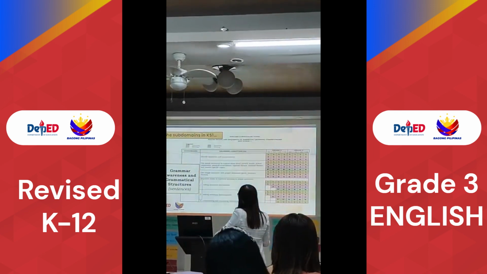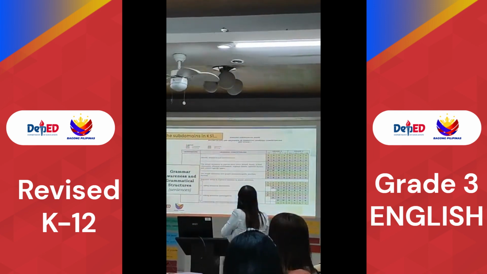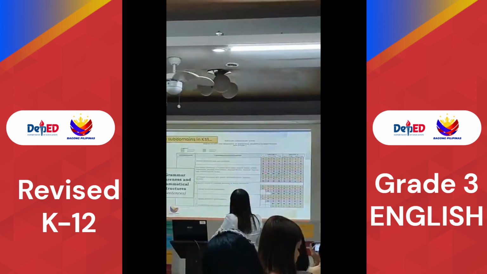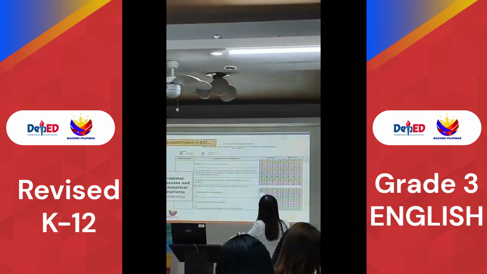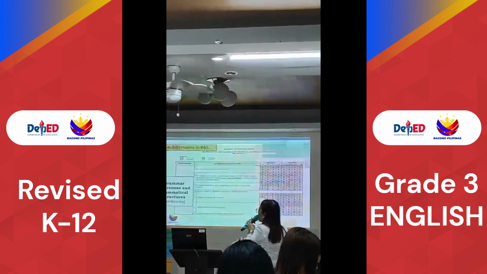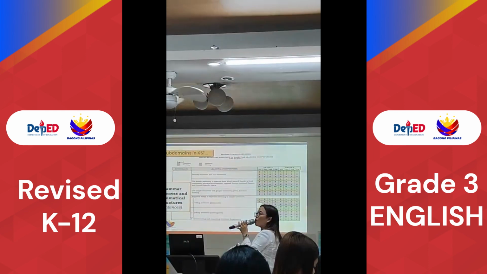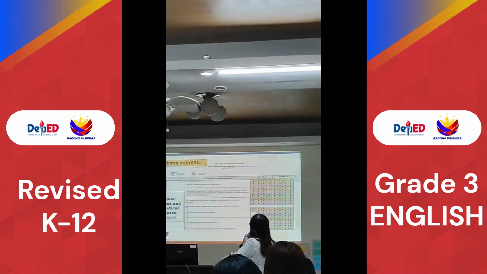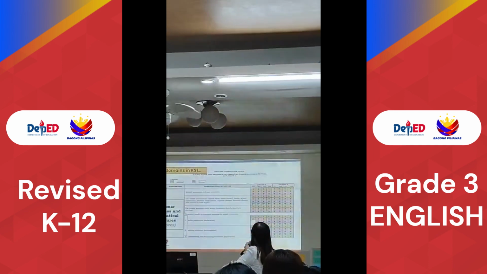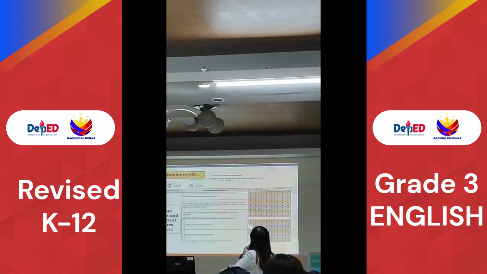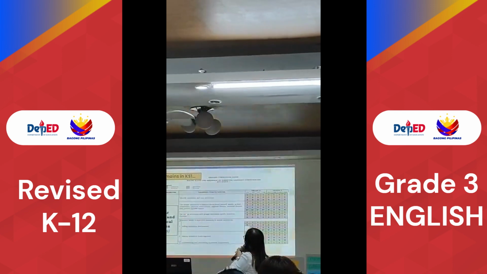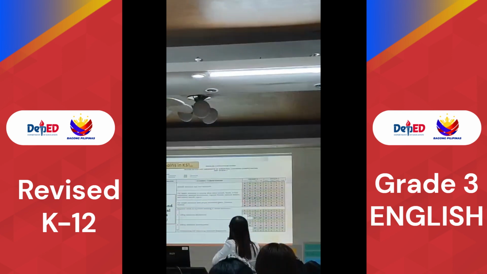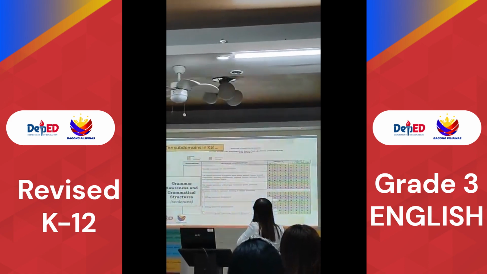Next, grammar awareness and grammatical structures. Okay, so let's study this one. They should be developed across the 4 macro skills: listening, speaking, reading, and writing. Let's take this as an example. Use simple sentences with proper intonation. So, in what macro skill should this competency be developed? Listening, speaking, and reading.